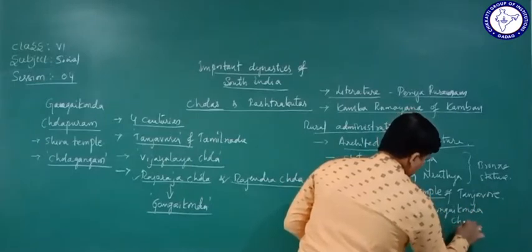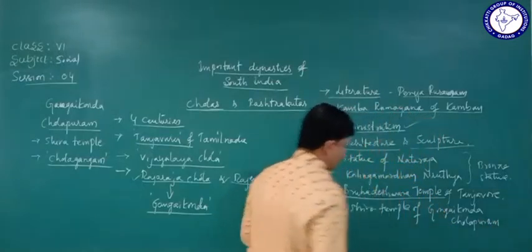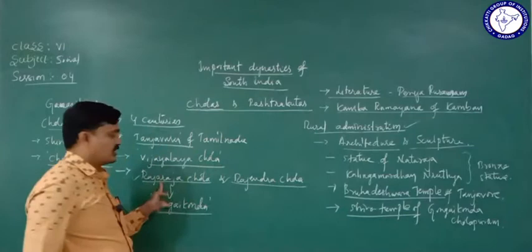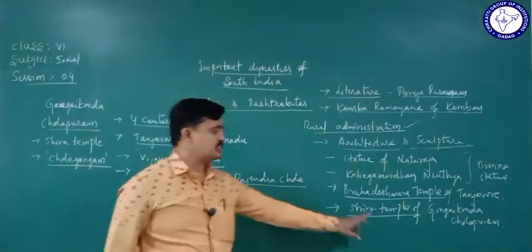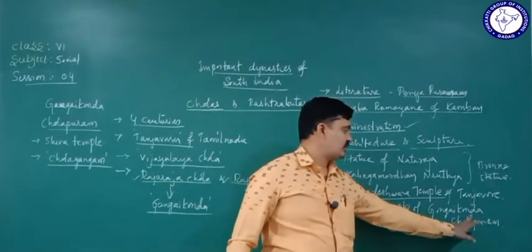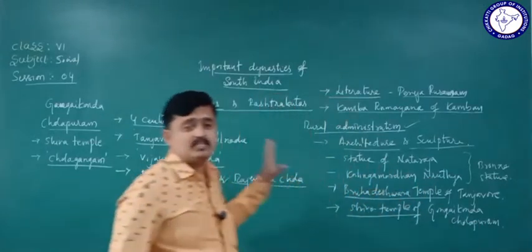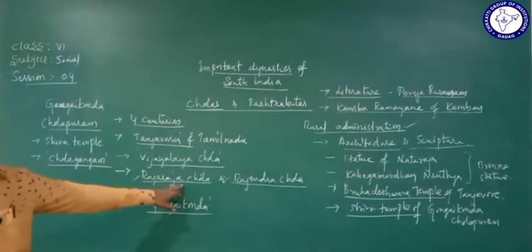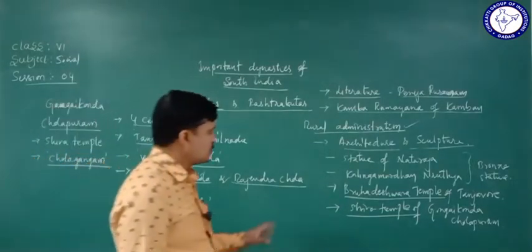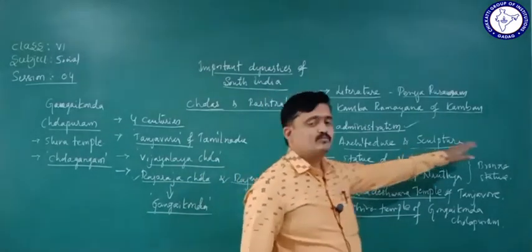During the period of Rajaraja Chola, he built a huge Shiva temple in the place called Gangaikonda Cholapuram. Gangaikonda Cholapuram was also a capital city built by him. So these are the contributions they gave to architecture and sculpture.